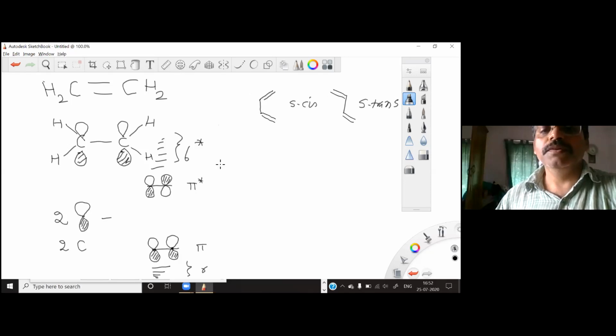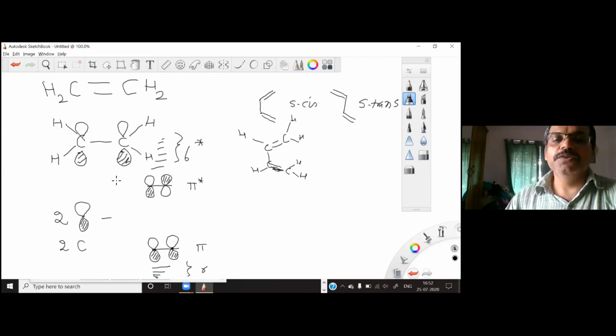You have one ethylene molecule where this carbon is connected to the carbon where you have hydrogen, and one hydrogen you are replacing with another ethylene group. So basically you have two ethylene groups.